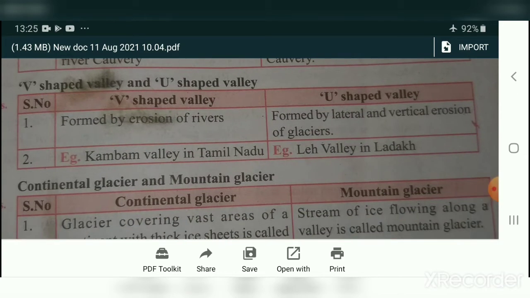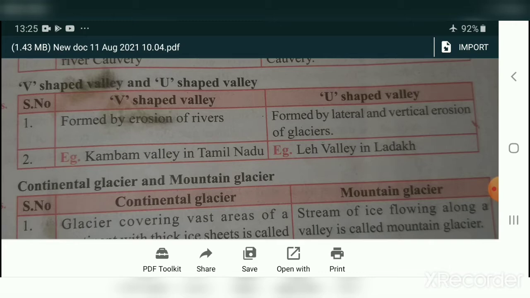Second one, V-shaped valley and U-shaped valley. V-shaped valley is formed by erosion of rivers. U-shaped valley is formed by lateral, side and vertical erosion of glaciers.